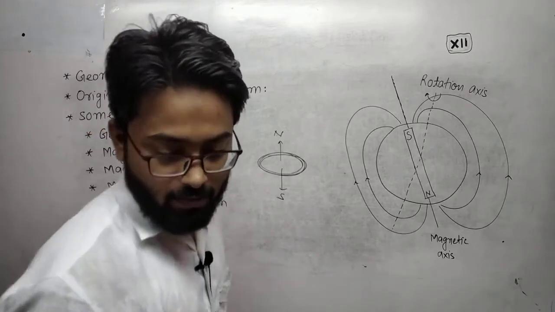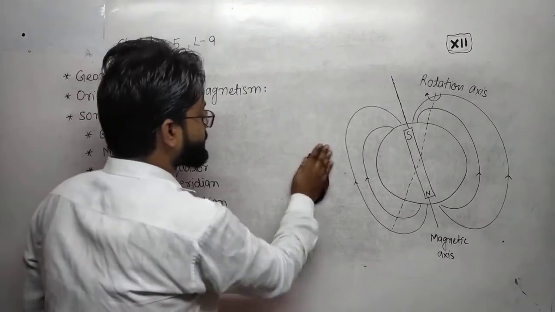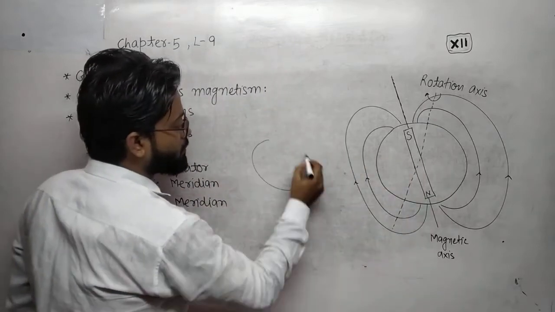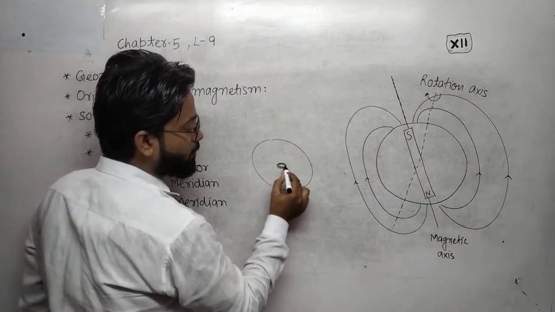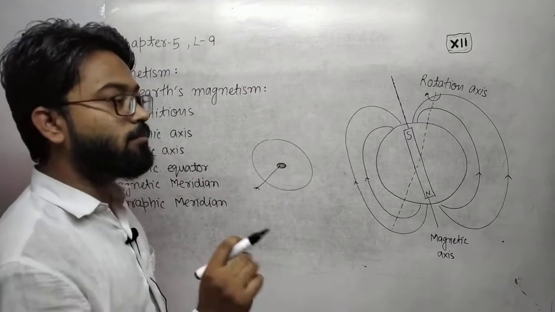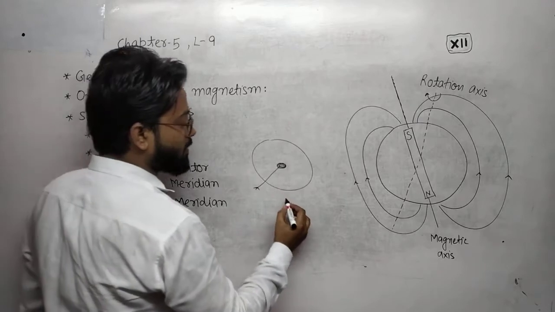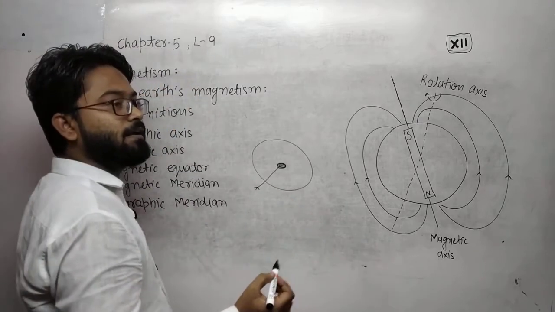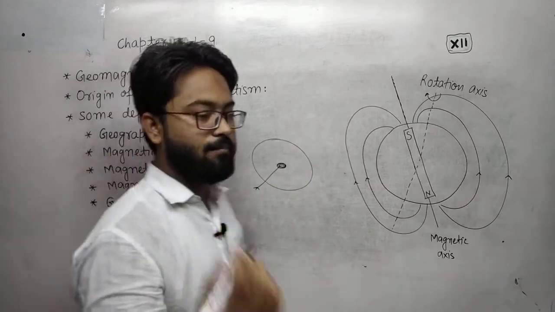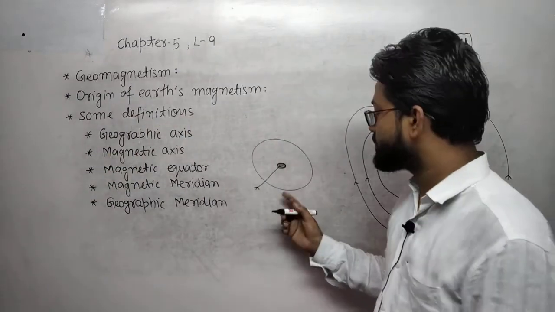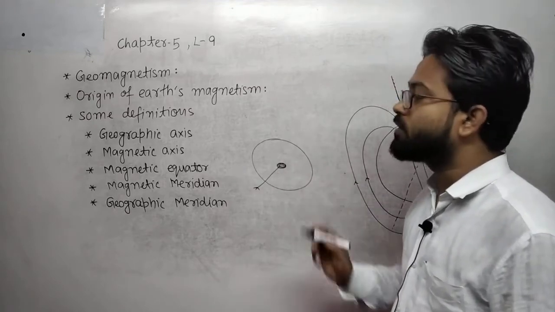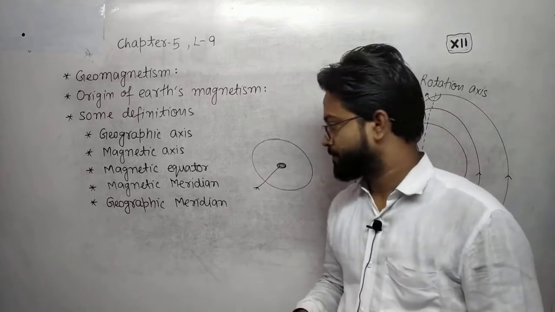Same here in the core of earth. This is earth and this is the core. In the core there are materials in molten form like iron, nickel and more molten substances, but the materials rotating in the core are in the form of ions.